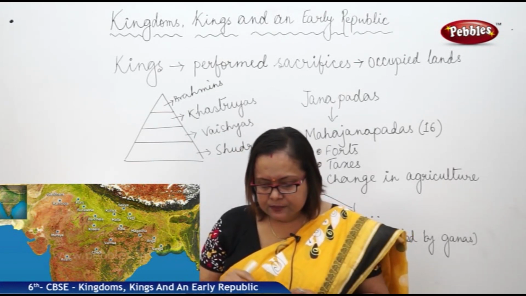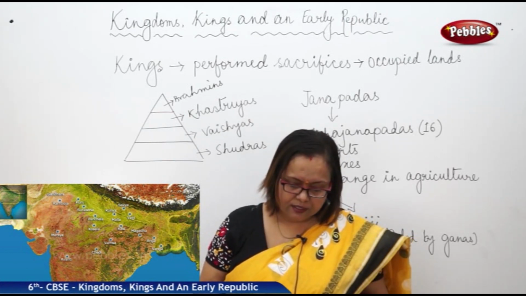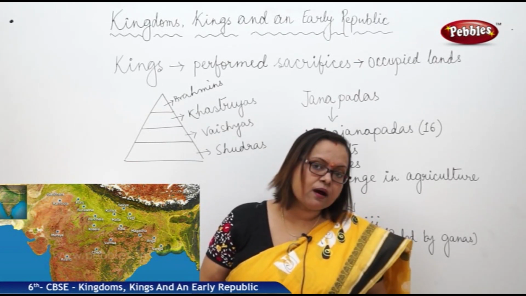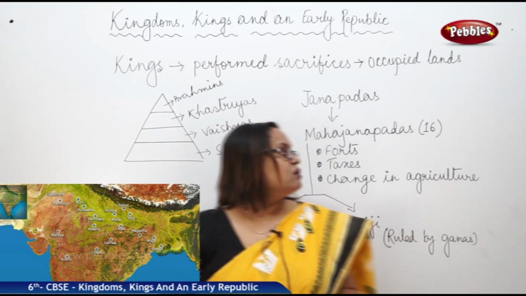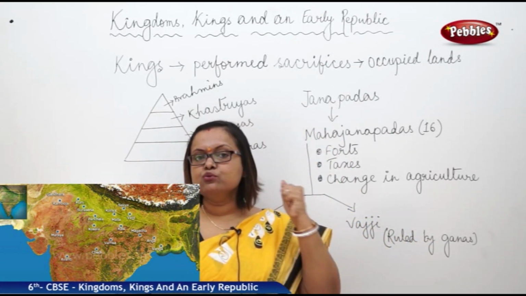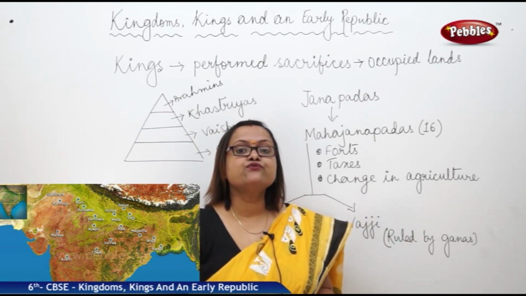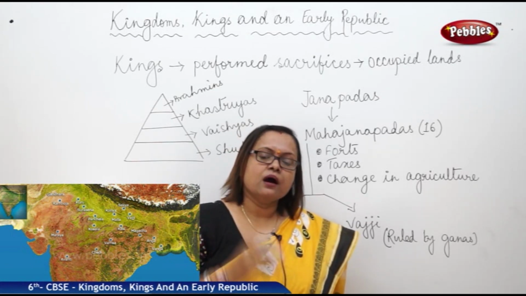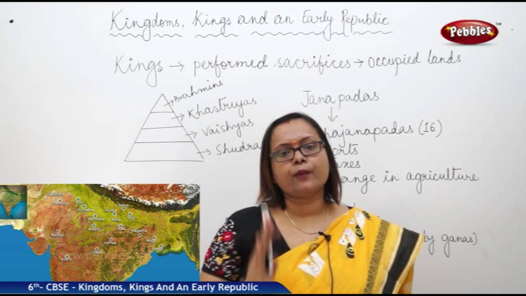Now, these Mahajanapadas came out almost 2500 years ago. They have some basic distinctive features. One of them is that they all have forts. The kings used to show their power by building forts. This fort, in another way, is also saving the kingdom. Every Mahajanapada has a capital city, its own capital city.